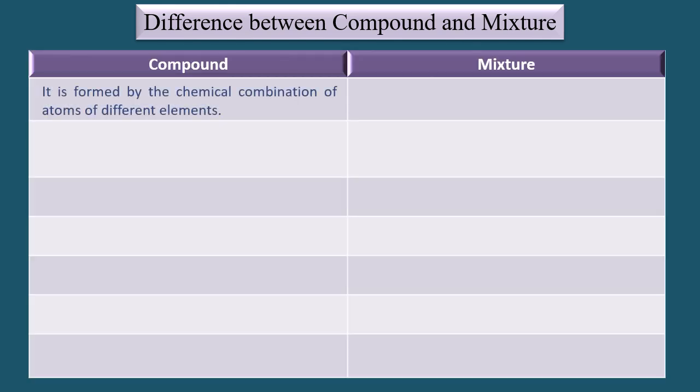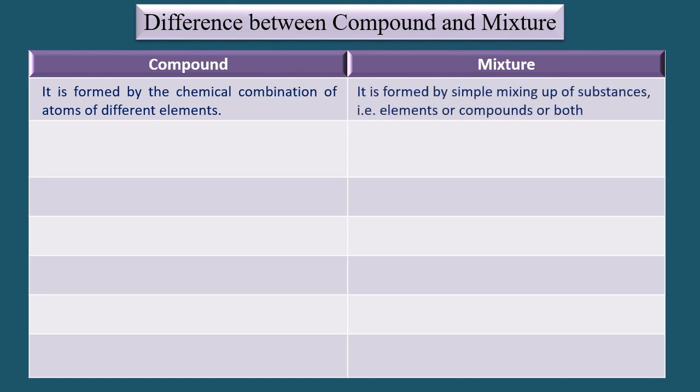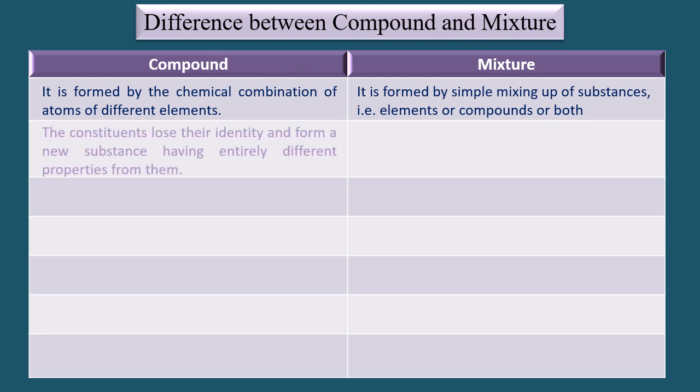At the end, I would like you to know the difference between compound and mixture. A compound is formed by the chemical combination of atoms of different elements, whereas a mixture is formed by simple mixing up of substances, that is, elements or compounds or both.